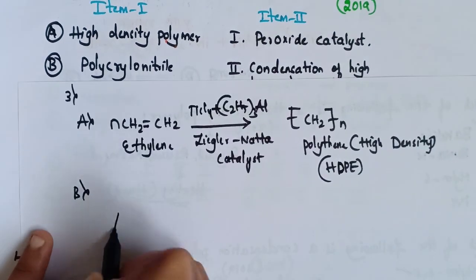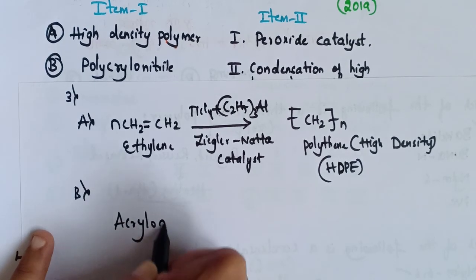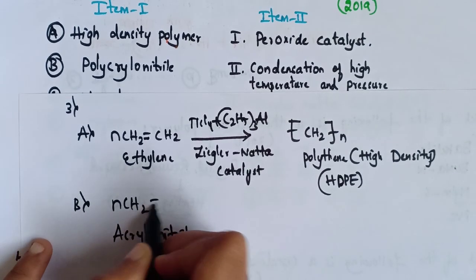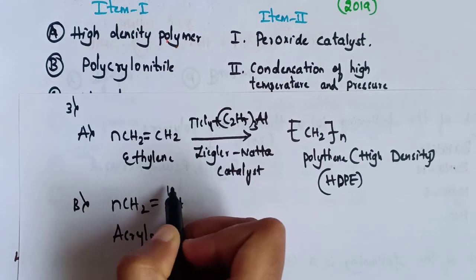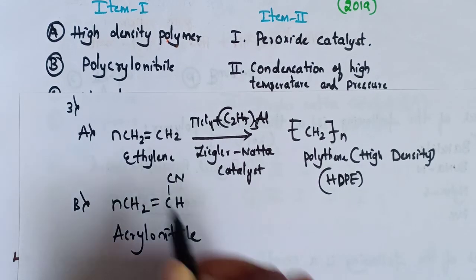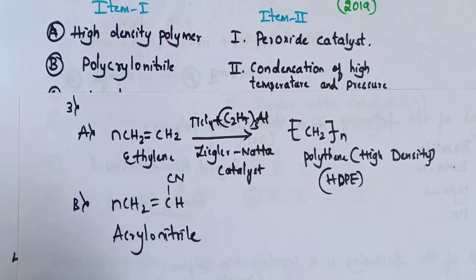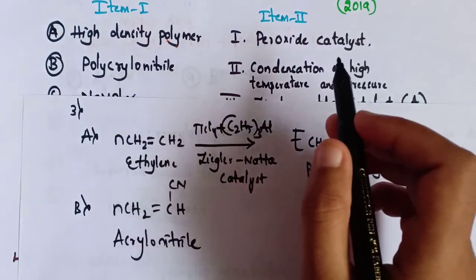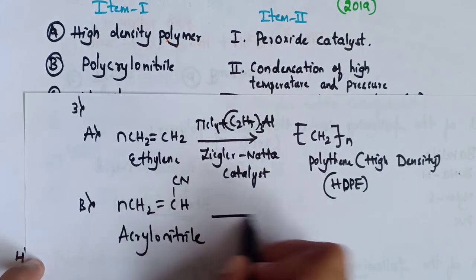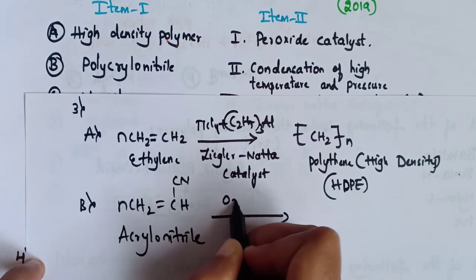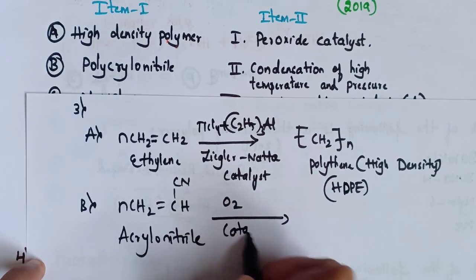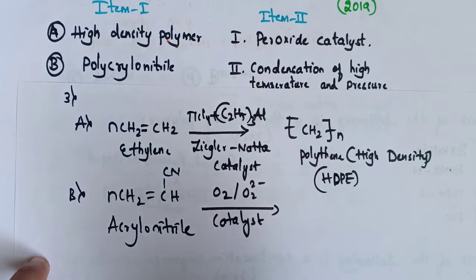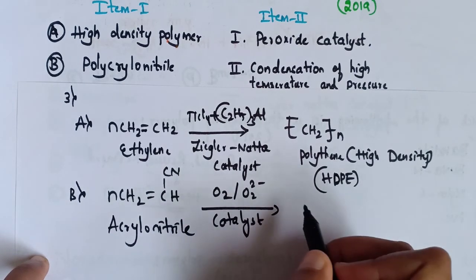See here, this is acrylonitrile, that is CH2=CHCN. To convert acrylonitrile to polyacrylonitrile, we need a peroxide catalyst. So let's write it as O2 or O2 2 minus, peroxide catalyst. We will obtain polyacrylonitrile.